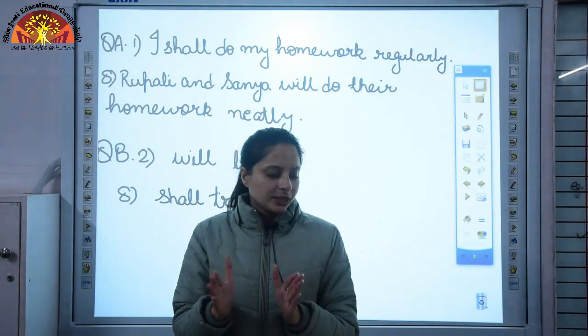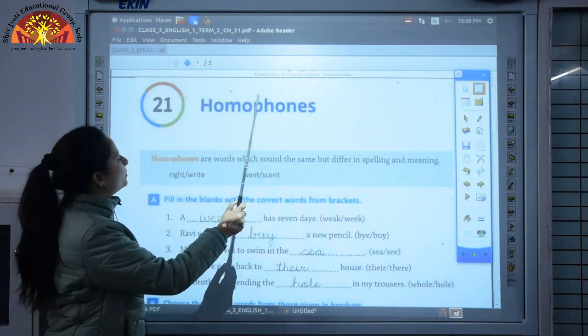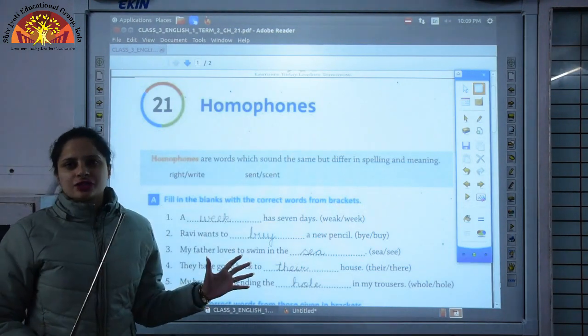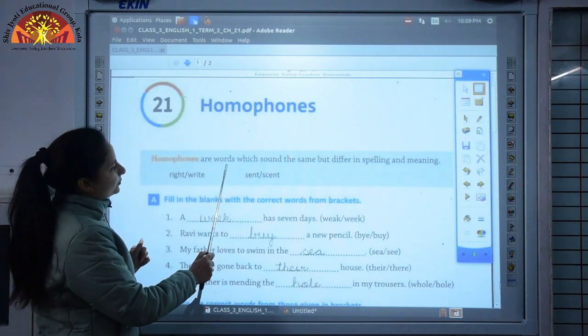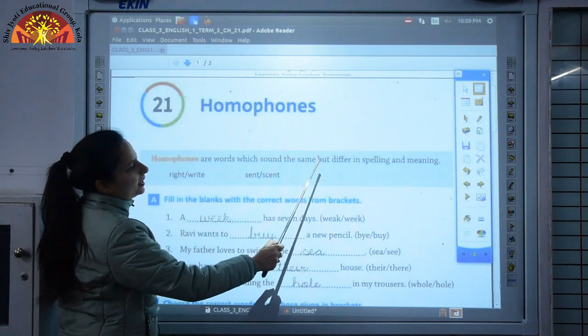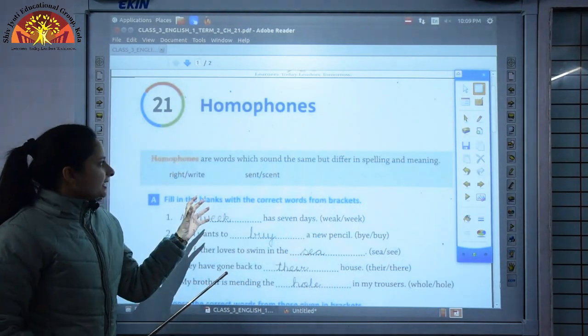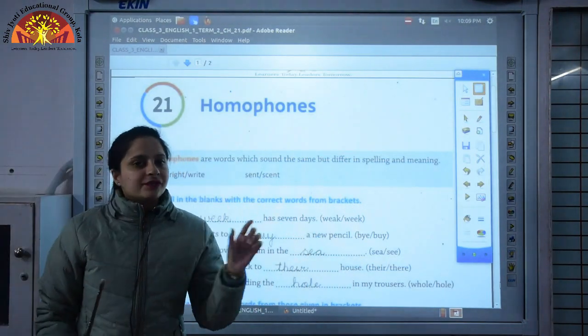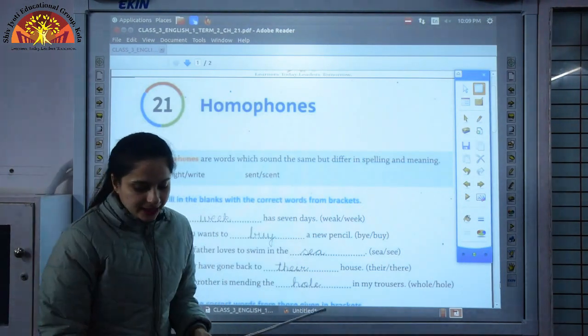Okay. Now children, let's start with chapter number 21, homophones. First we look into the definition of homophones. What are homophones? Homophones are words which sound the same but differ in spelling and meaning. Means that these are the words which have the same sound but their spelling and meaning is different.